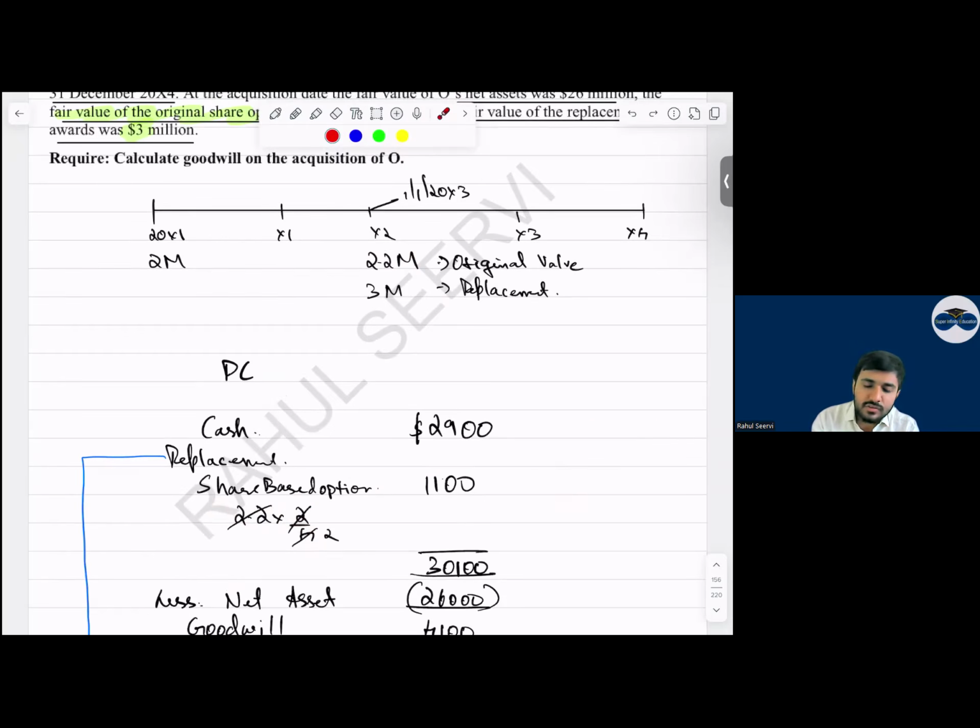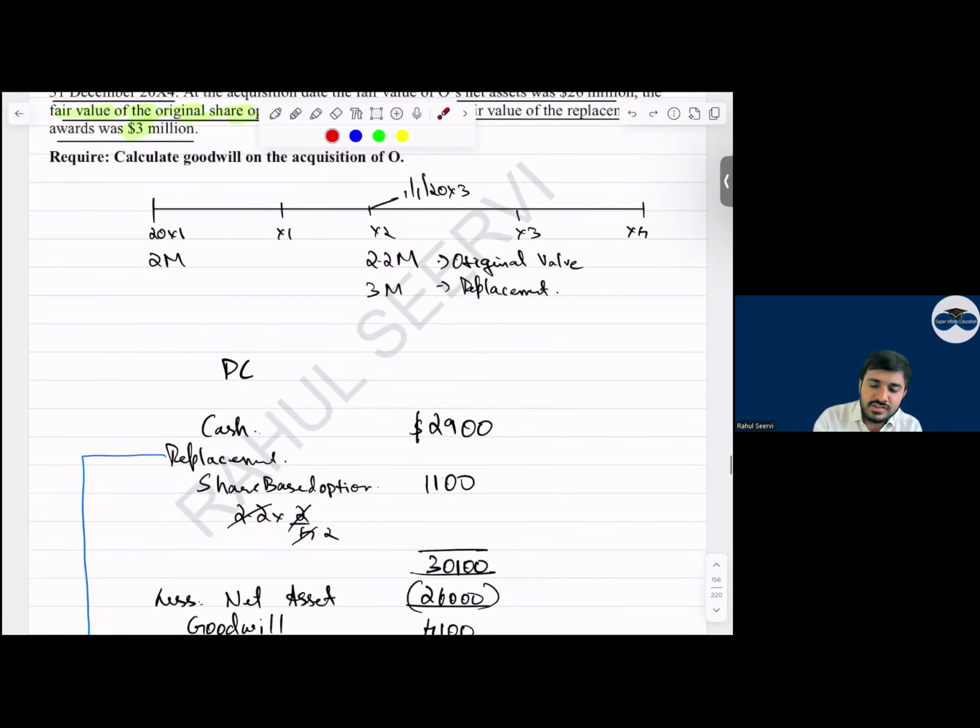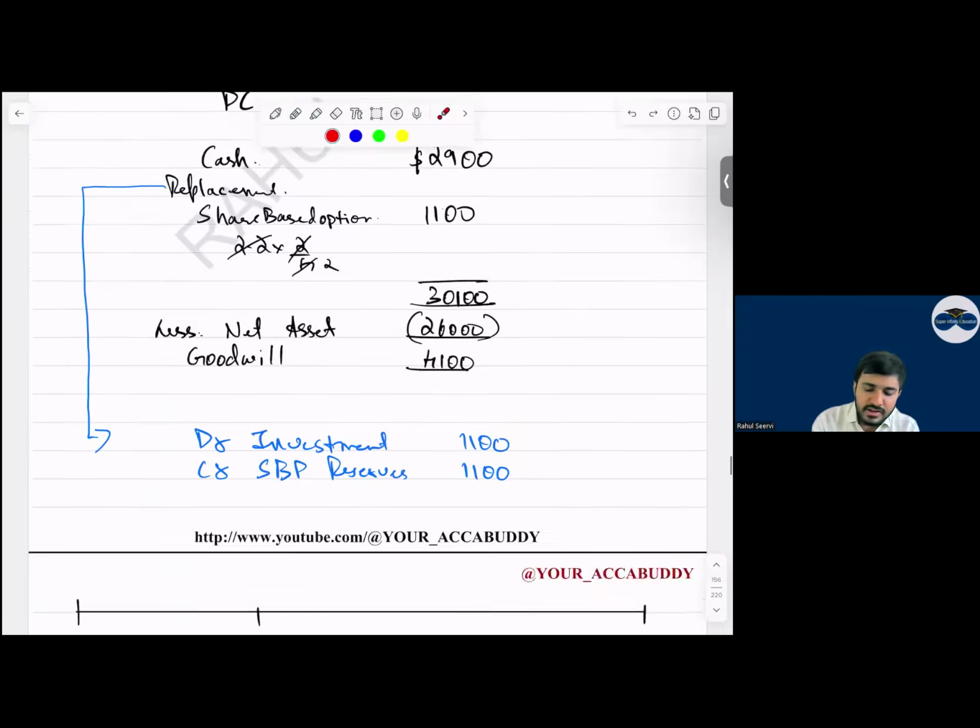Then what should we do? This 3 million, whatever is this 3 million, can I say over the period we will recognize this as an expense? We will recognize this as an expense.